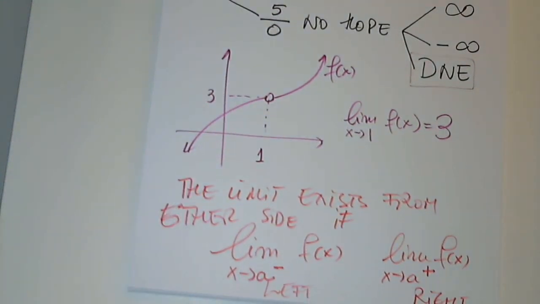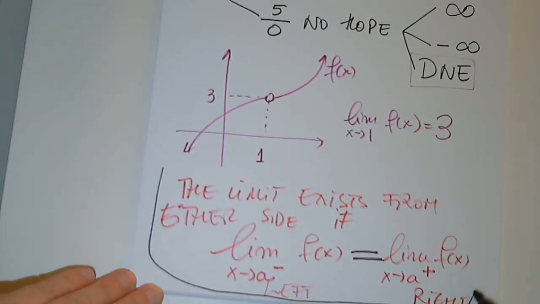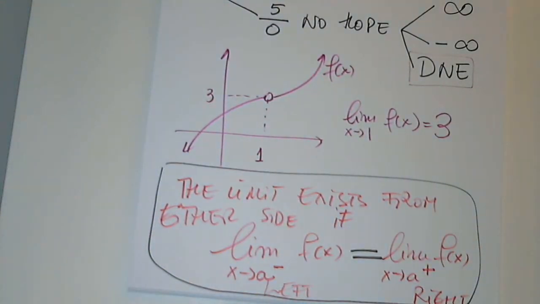The limit exists from either side if and only if the limit from the left and the limit from the right both exist, of course, and are equal, and that has nothing to do with the function being defined at that point or not. We don't care. That concept does not require the function to be defined.